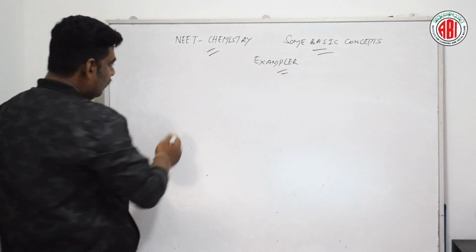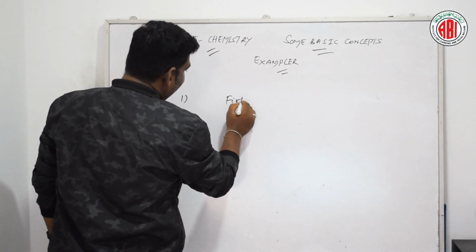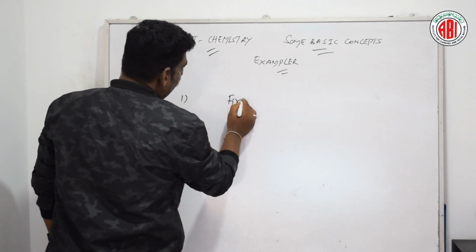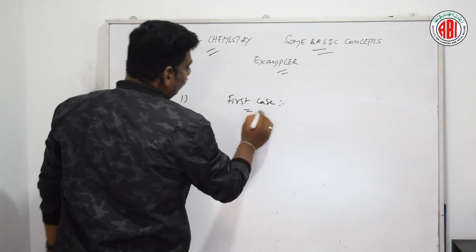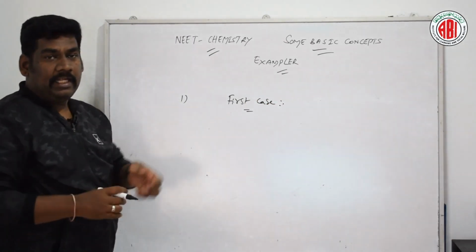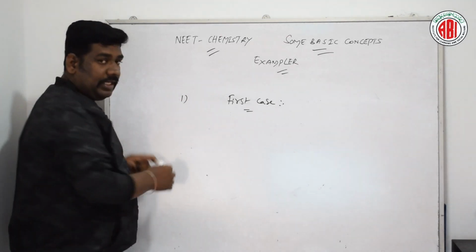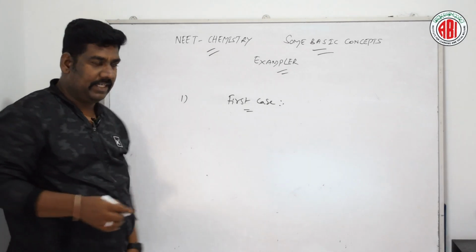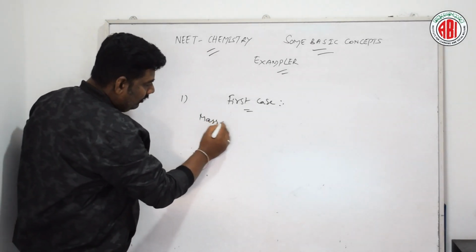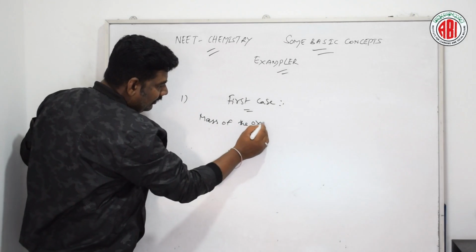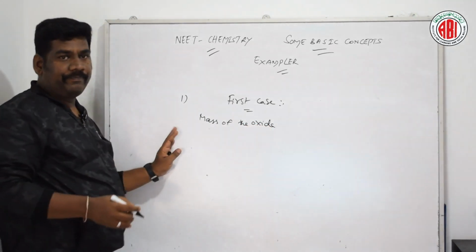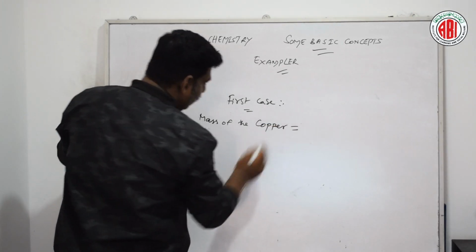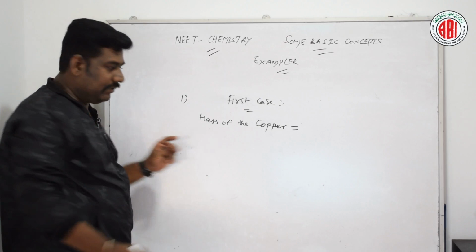Let us write for this question. First case: the mass of the copper first, then we will write the mass of the copper oxide.